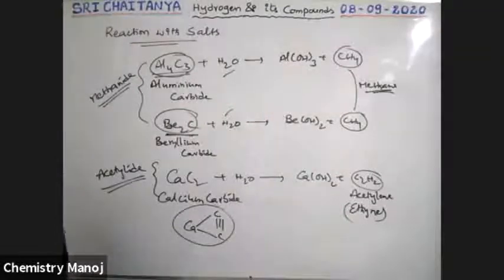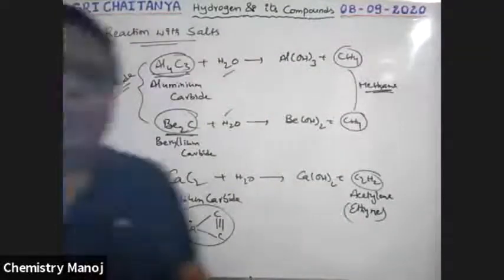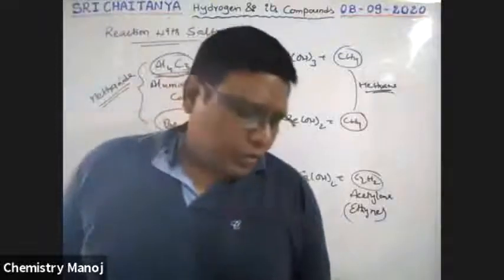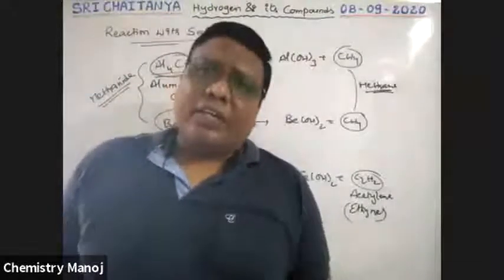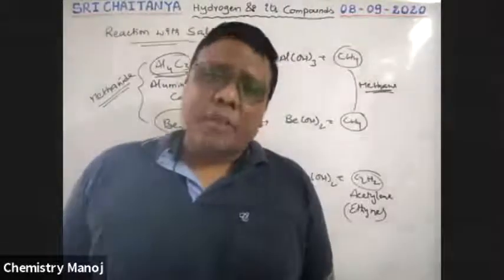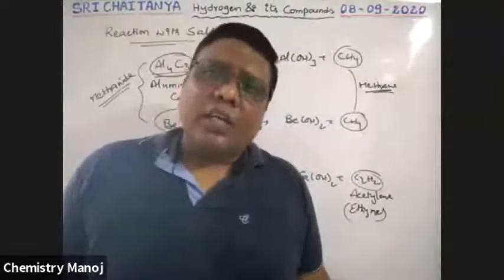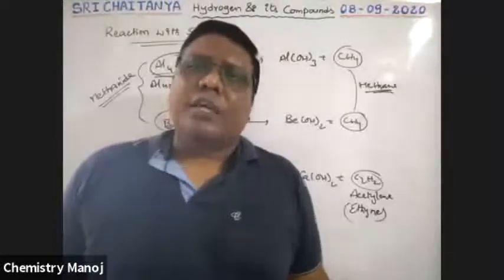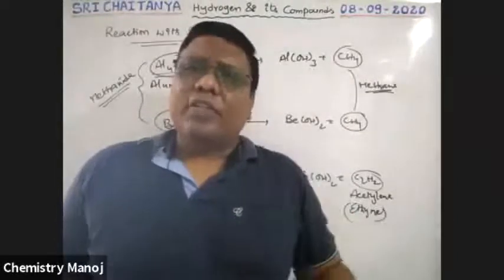Okay, so these are some properties of water. Now, types of water. Industrially, water is of two types: hard water and soft water. Tomorrow we will talk about hard water and soft water.